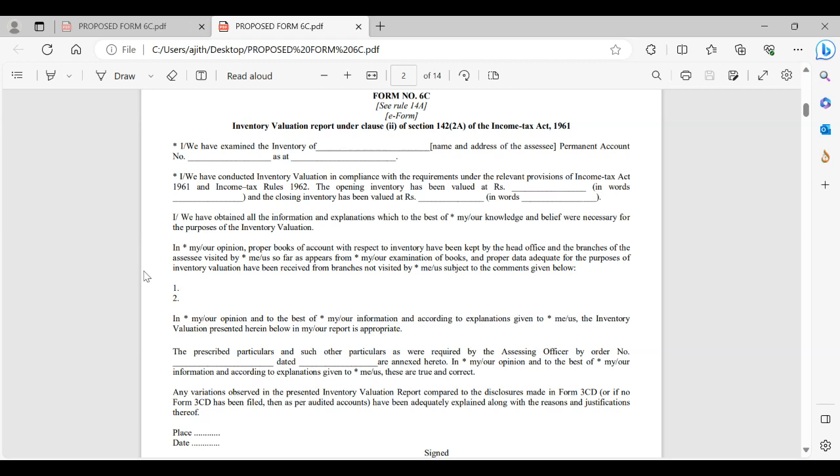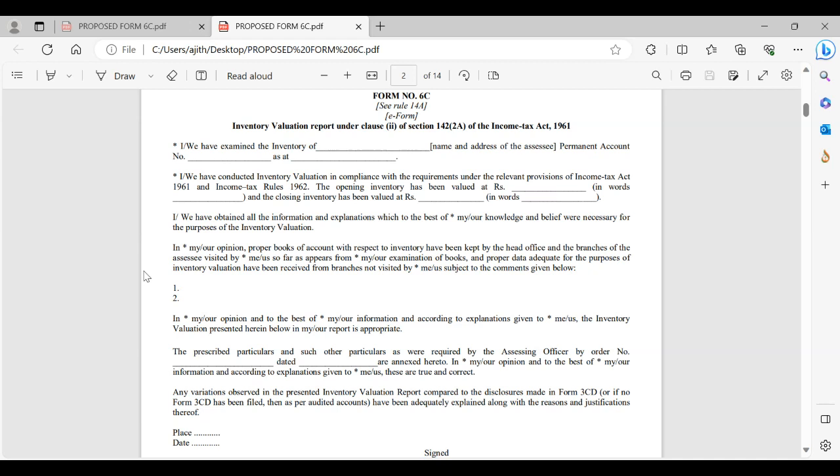So here, Form 6C, Rule 6 14A E form. It has to be uploaded on an electronic basis. Inventory valuation report under clause 2 of section 142(2)A of Income Tax Act 1961. So our reporting paragraph starts here. I or we have examined the inventory of the name of assessee, address, PAN, asset so and so address. We have conducted the inventory valuation in compliance with the requirements under relevant provisions of Income Tax Act 1961 and Income Tax Rules 1962. So definitely, yes, we have to value the inventory in par with ICDS standards 1, 4, 5A, etc.